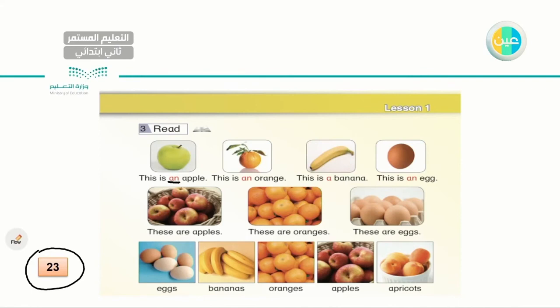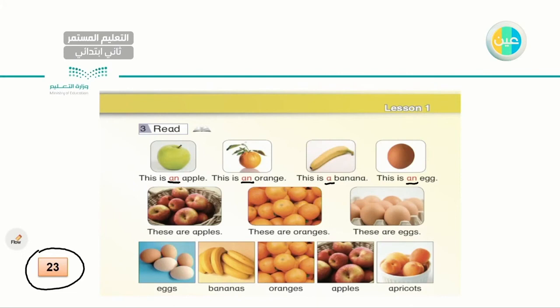How many oranges? I can see just one. An orange. Very good. This is a banana. I can see one single banana. This is an egg. Very good. So here we used the articles a and an, depending on the letter that starts the following nouns. But let's go to the pictures underneath. These are apples. Plural, not one. I have more than one apple, so no need for the article.